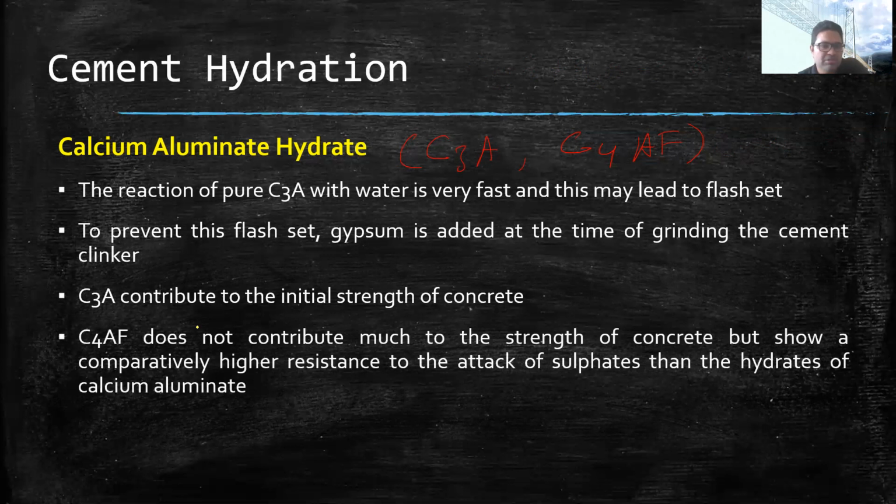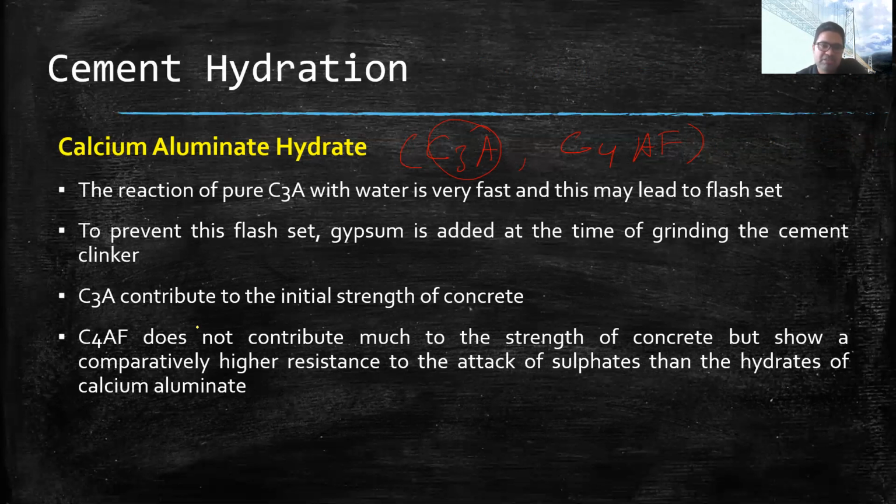And C4AF, which is calcium aluminoferrite, does not contribute much to the strength of concrete, but it shows comparatively higher resistance to the attack of sulfates than the hydrates of the calcium aluminates. Well, if C3A is in very large quantity and it gets in contact with sulfates, I discussed earlier that calcium hydroxide is undesirable.